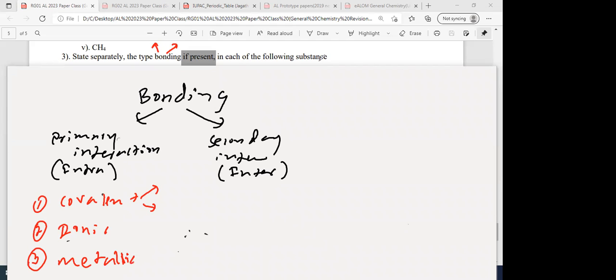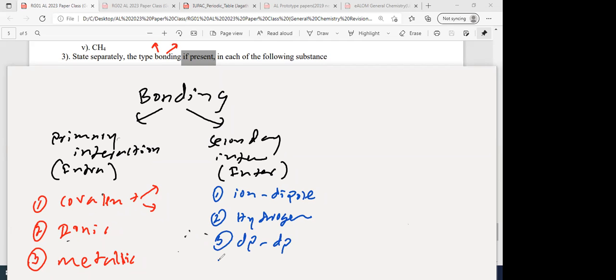Metallic bonding. So secondary interactions, what are the types? Secondary interactions, you can write, the strongest one: ion dipole. Number 2, hydrogen bonding. Number 3, dipole dipole. I put DP, yeah, dipole dipole. Number 4,